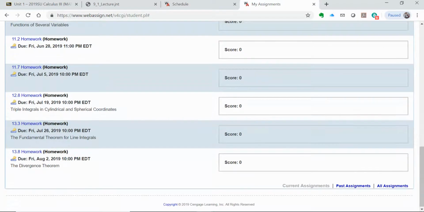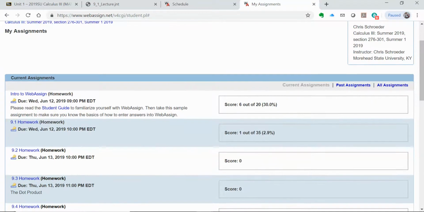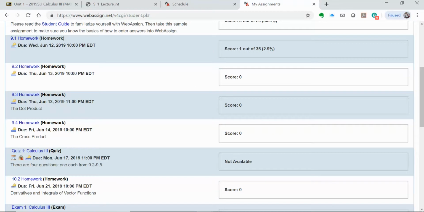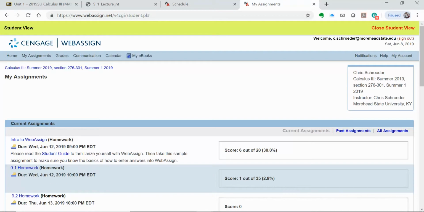Okay. The rest of the homework assignments are going to be up there as you go through, and just make sure you try and stay up to date. It's a lot of material in a short amount of time, so you're going to have to be prepared to put in a lot of time every single day. If you have any questions, please let me know.